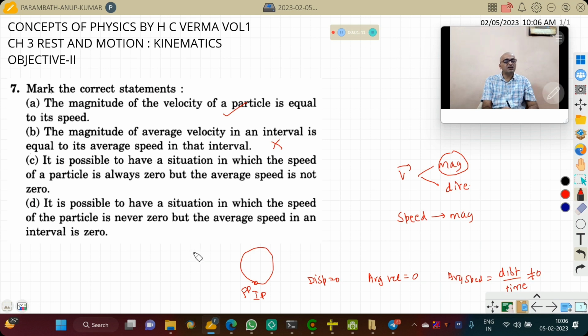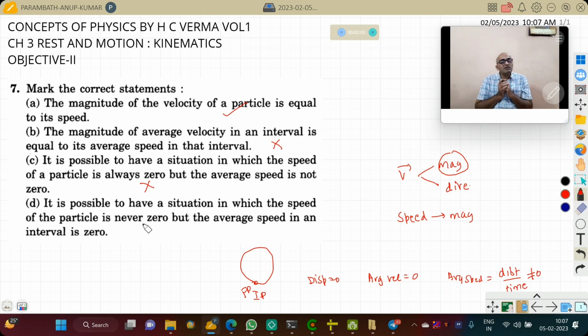Now, is it possible to have a situation in which the speed of the particle is always 0 but the average speed is not 0? Speed of the particle being 0 means that it is not moving at all. Distance covered is 0. But average speed not being 0 means that it has covered some distance. The first statement is denying that. Therefore, this is also not possible.